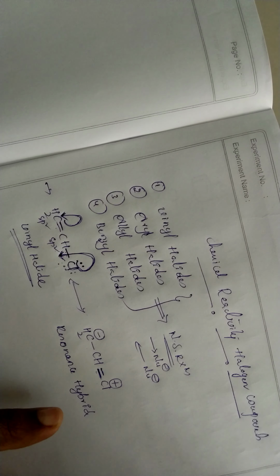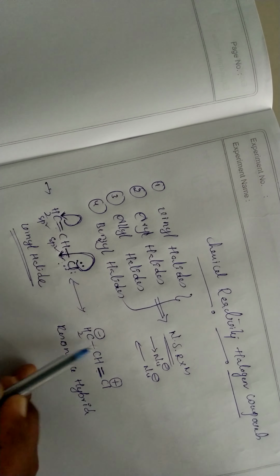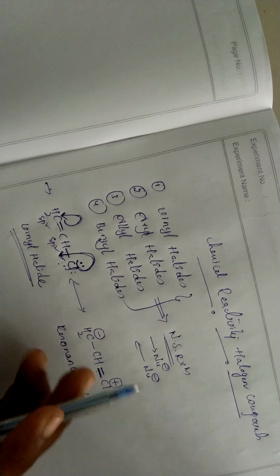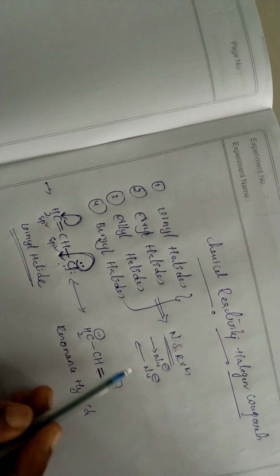So for nucleophilic substitution, when chlorine leaves as Cl minus, another group like OH minus or OR minus, another nucleophile, should come and substitute in its place. That is the reaction. But here chlorine is not willing to go out.